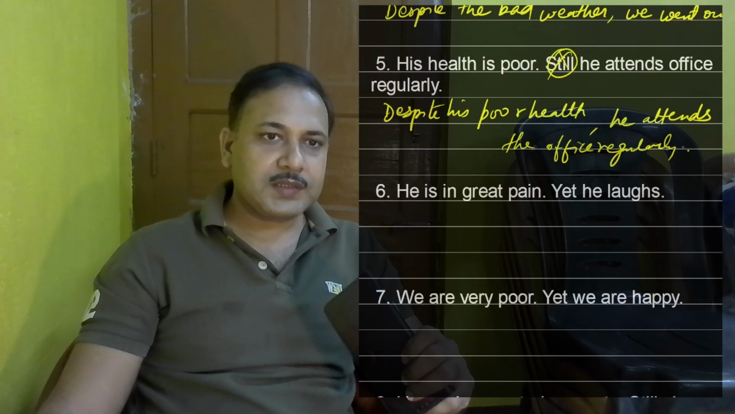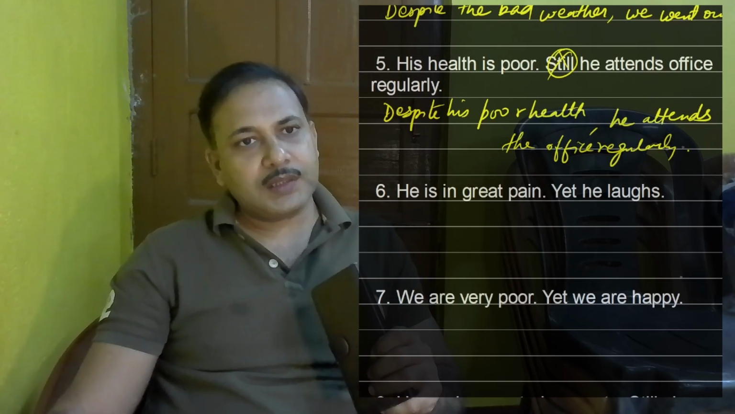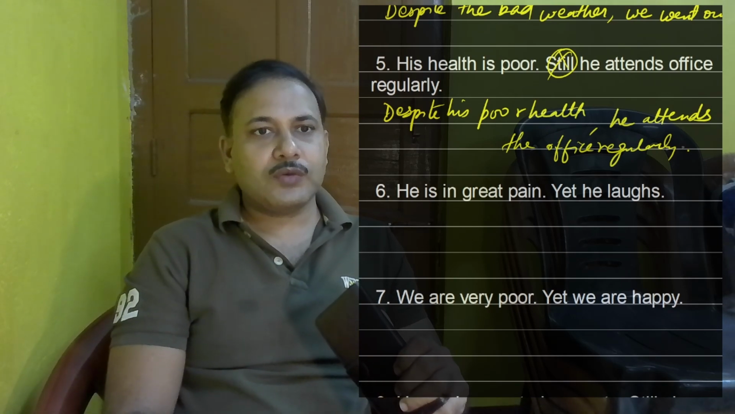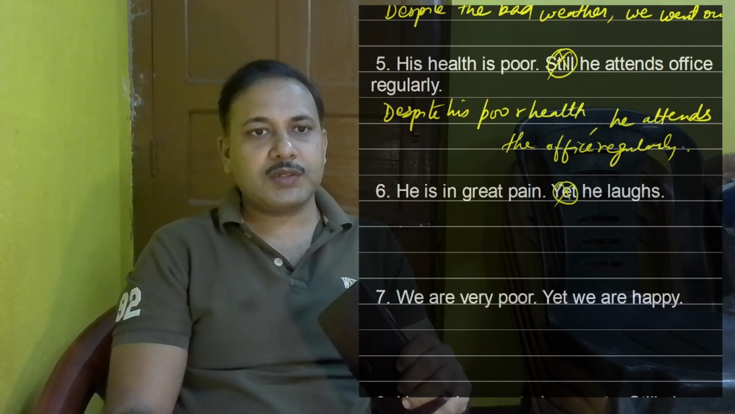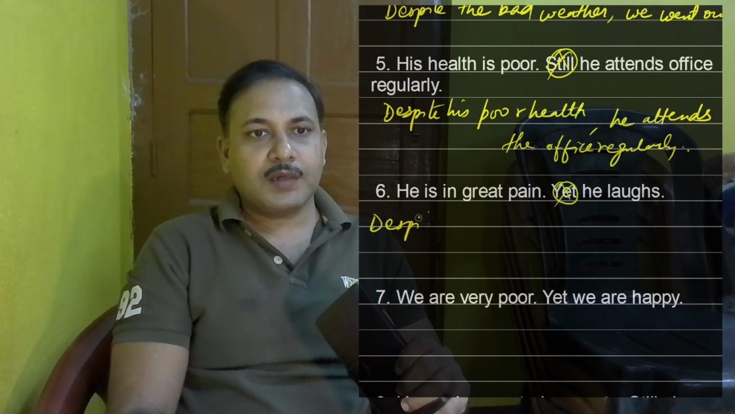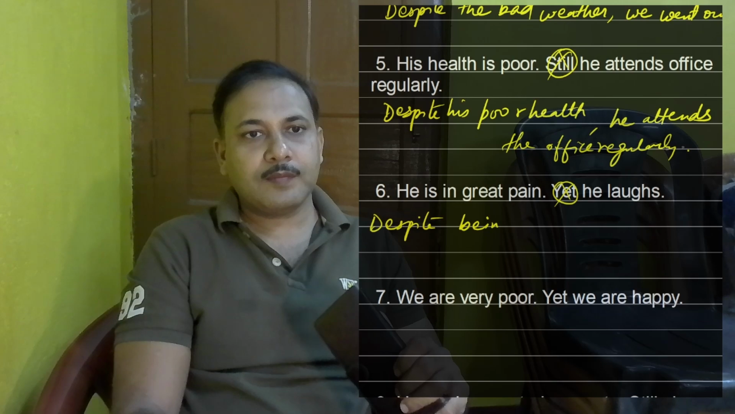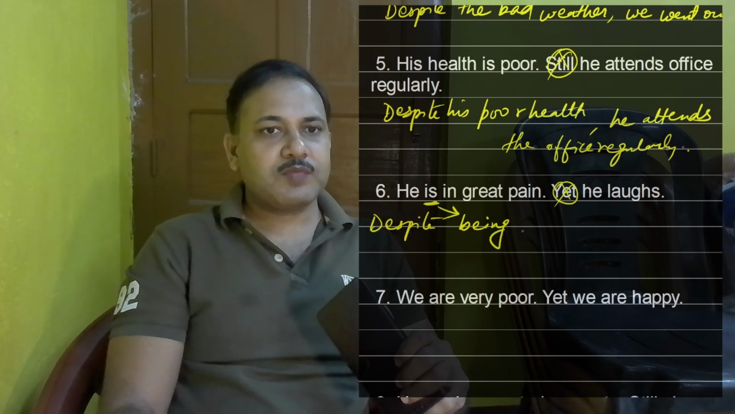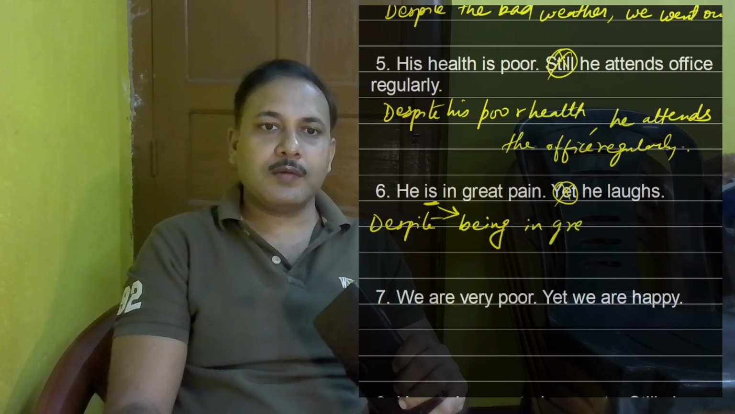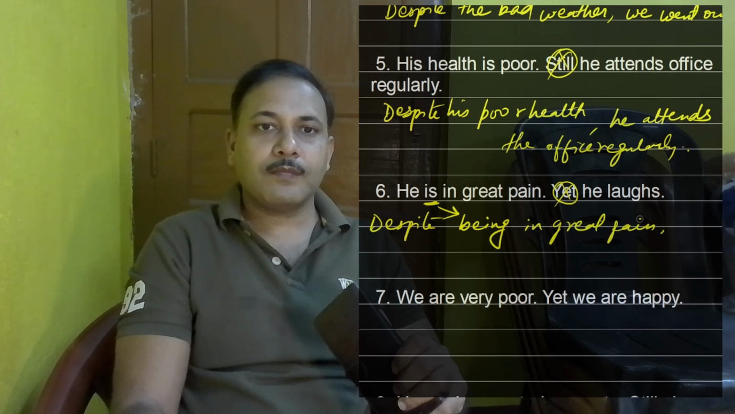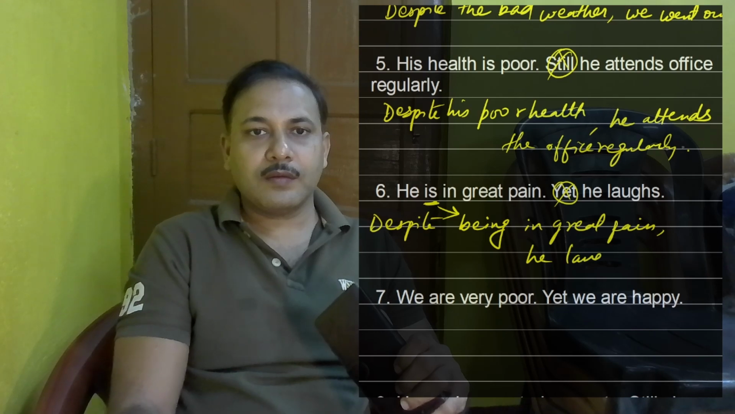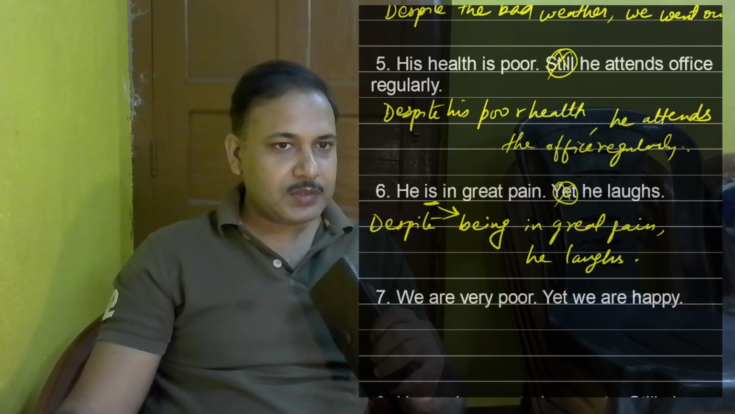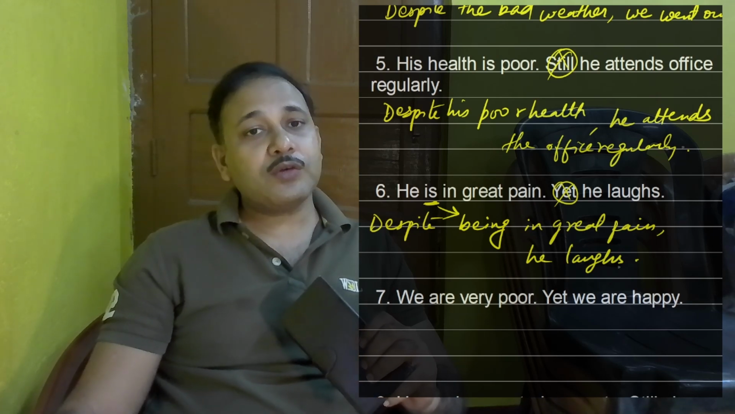That brings us to our sentence number 6. In sentence number 6, he is in great pain, yet he laughs. So again, we will omit this connector. Despite being, this all is am are will become being. Despite being in great pain, he laughs.